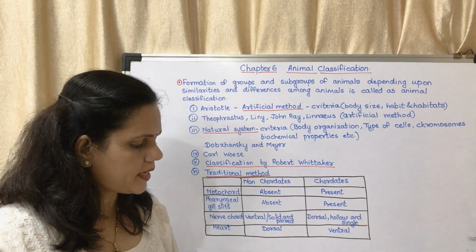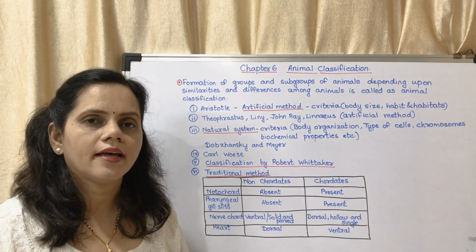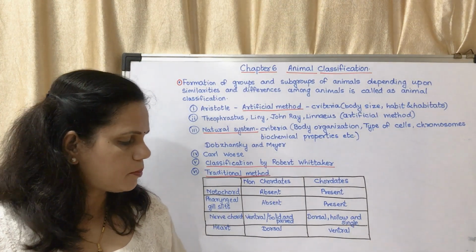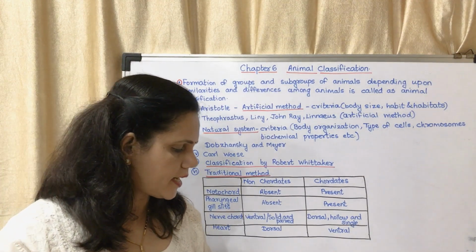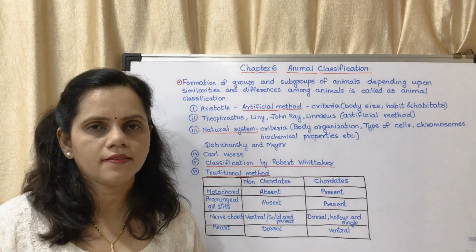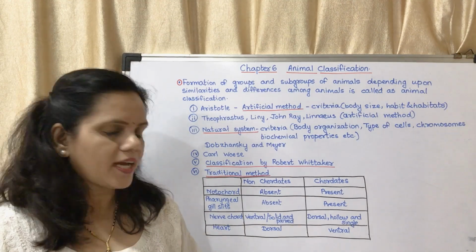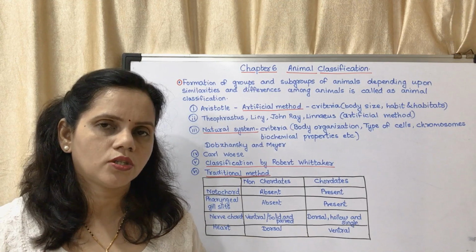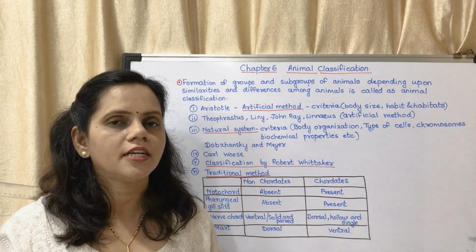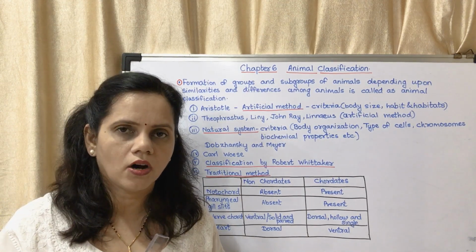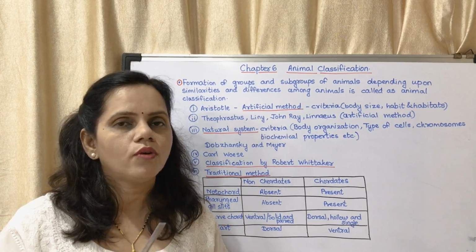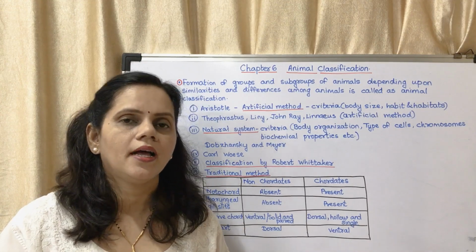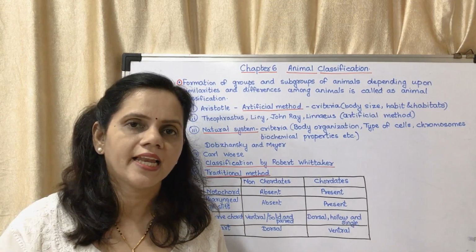It is given on page number 63. In a box they have given what is a notochord. It is a long rod-like supporting structure present on the dorsal side of the animal body. It keeps the nervous tissue isolated from the remaining body. Now in simple words, I will tell you what is notochord. You know about the vertebral column, okay, not spinal cord. Spinal cord is different, vertebral column is different. Spinal cord is a part of the nervous system and vertebral column is a part of the skeletal system.